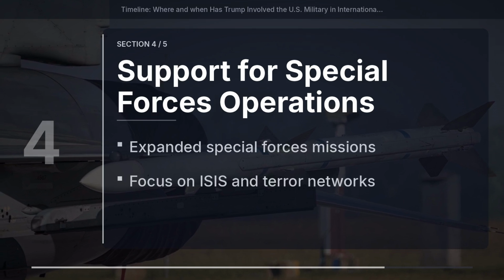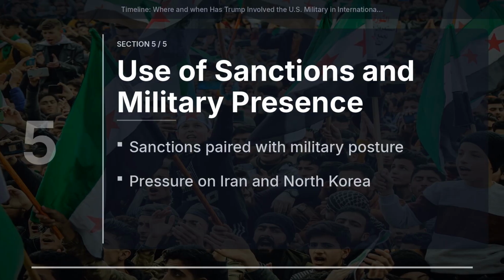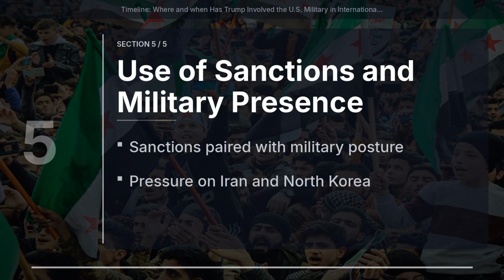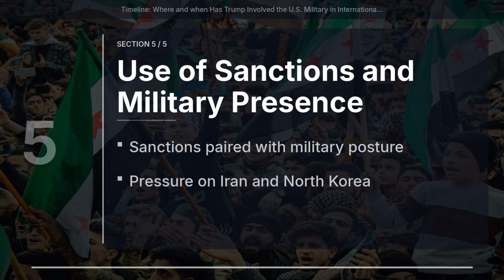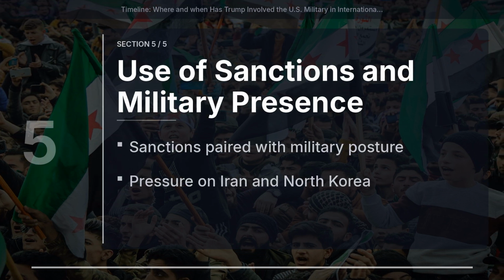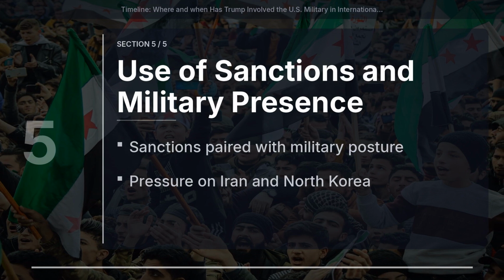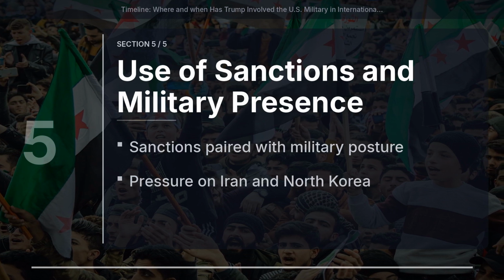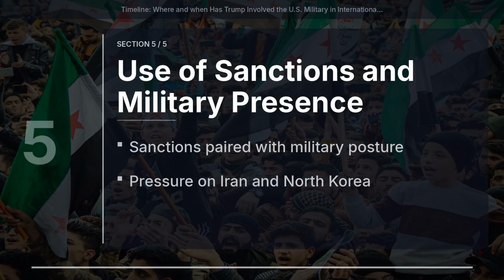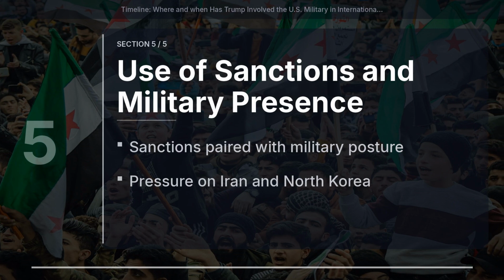Trump's military involvement did not stand alone, but was paired with extensive economic sanctions, especially against Iran and North Korea. These sanctions aimed to pressure regimes while maintaining a U.S. military presence that underscored readiness to act. This hybrid approach shaped international conflict dynamics, keeping military options visible while relying heavily on economic leverage.